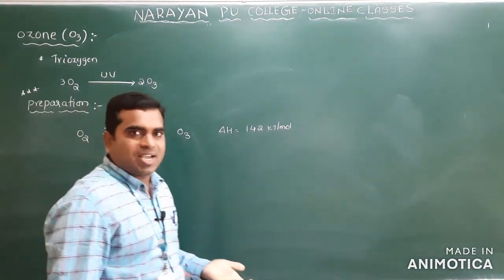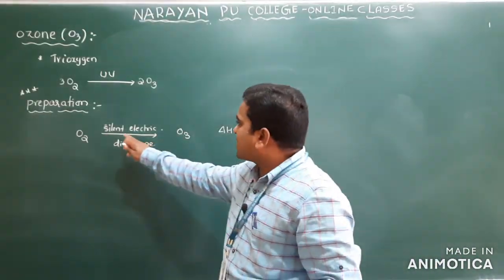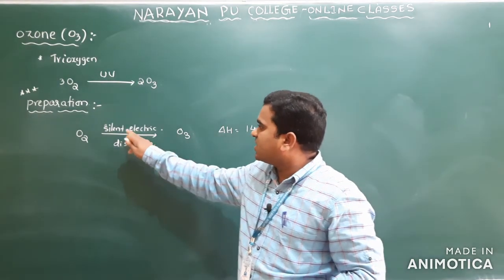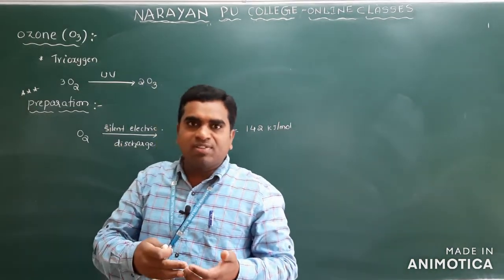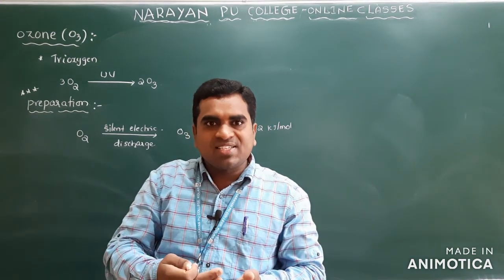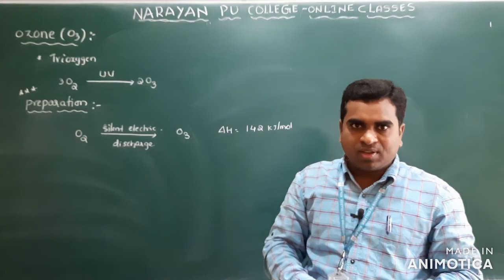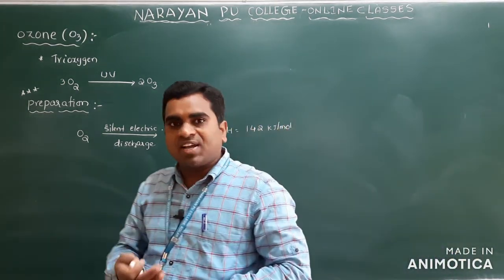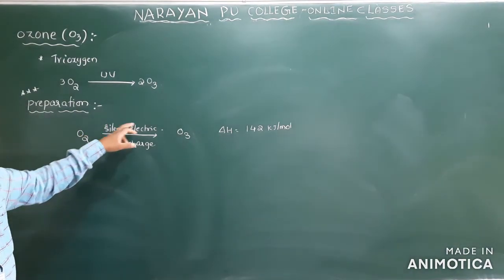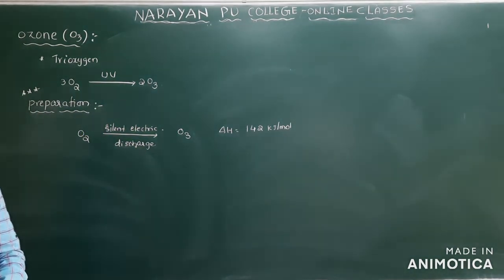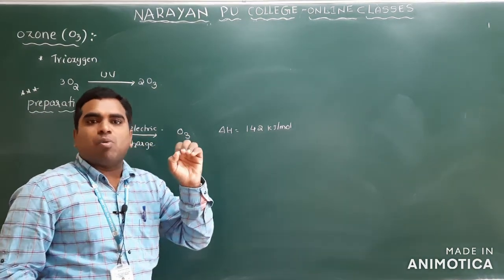You may ask why we have to use silent electric discharge. Silent electric discharge means a sparkless electric discharge, which produces only a small amount of heat energy. Why is less heat energy required? Why can we not directly use heat energy instead of silent electric discharge? Because ozone is an unstable molecule.